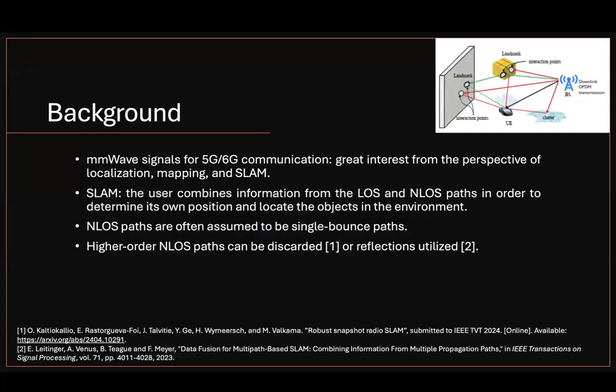In recent years, there's been a great interest in utilizing mmWave communication signals in 5G and 6G, particularly from the perspective of localization, sensing, mapping, and SLAM, which stands for simultaneous localization and mapping. In traditional radio SLAM systems, the user combines information from both line-of-sight and non-line-of-sight paths to determine its own position and map objects in the environment.